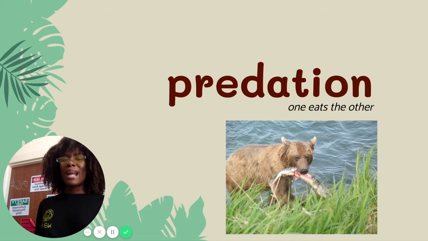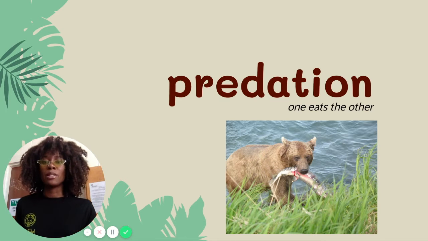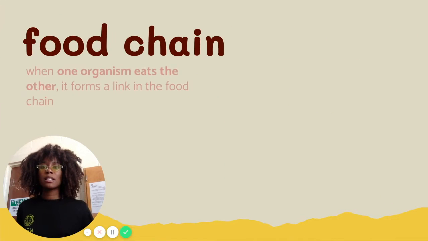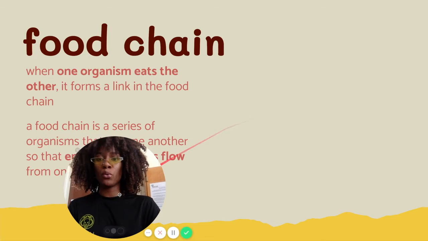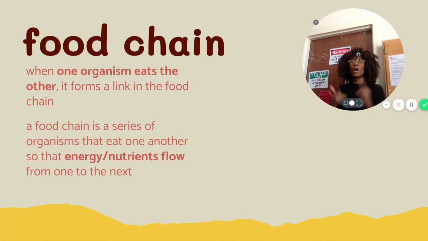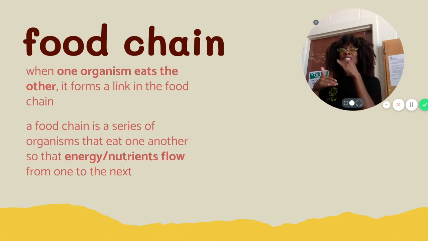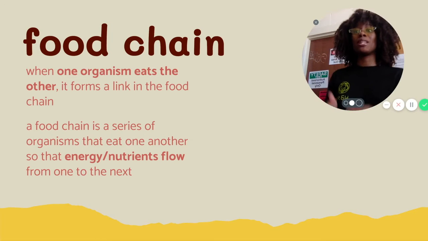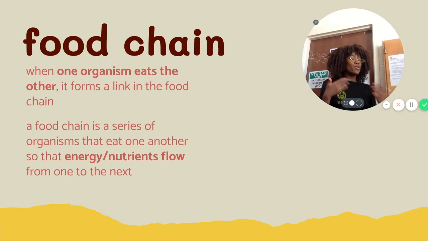So what actually happens when one organism eats the other? Think about when you eat something, what actually happens? Why do we have to eat? So it's actually what's called a food chain, a chain of food. That happens when one organism eats the other. It's going to form what's called a link in the food chain. That food chain is a series of organisms that eat one another so that energy and nutrients flow from one to the next.